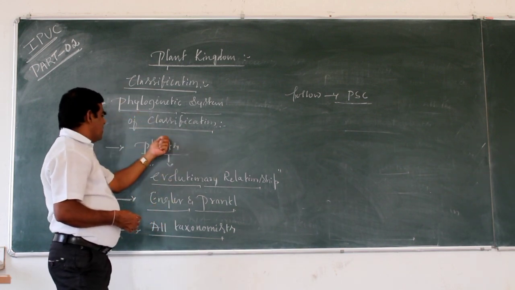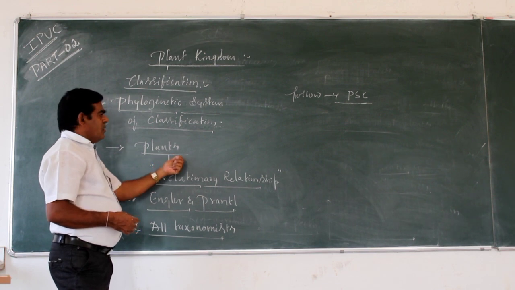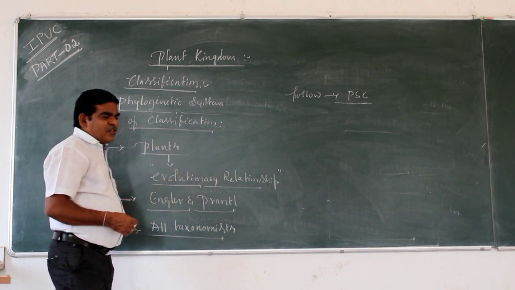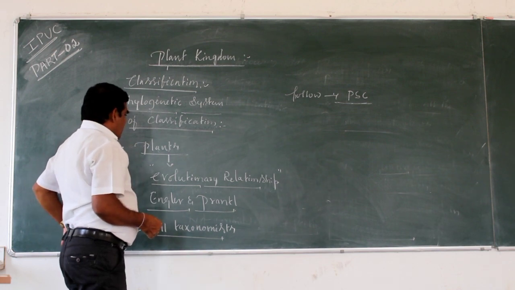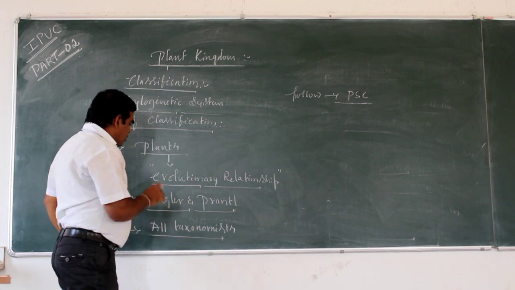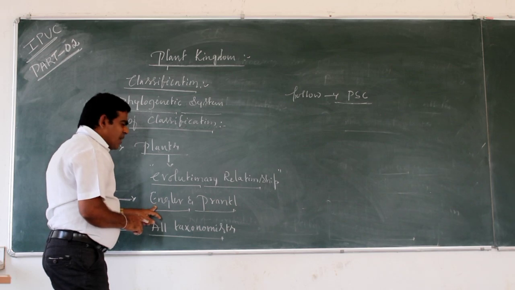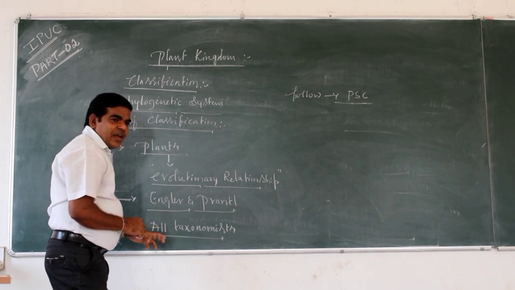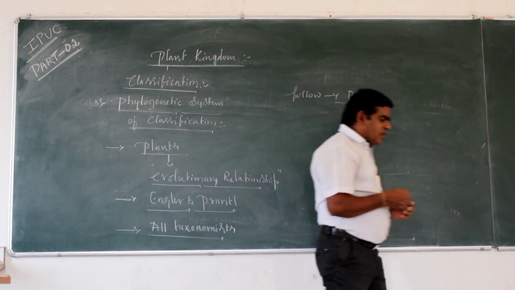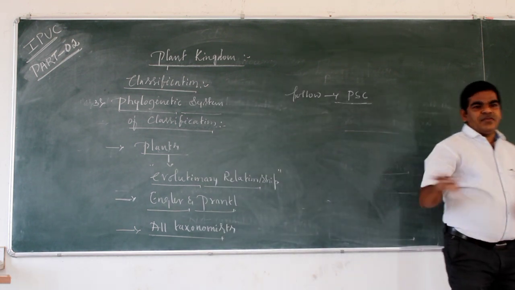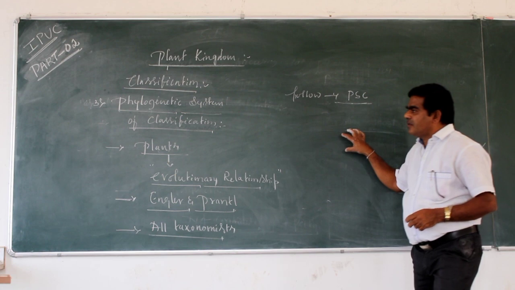In this system, plants are classified based on the evolutionary relationship. This was proposed by Engler and Prantl.